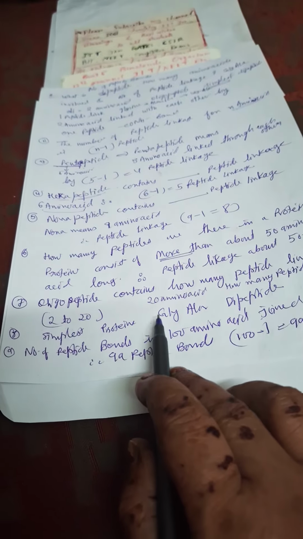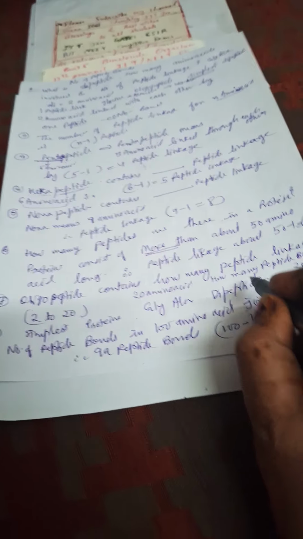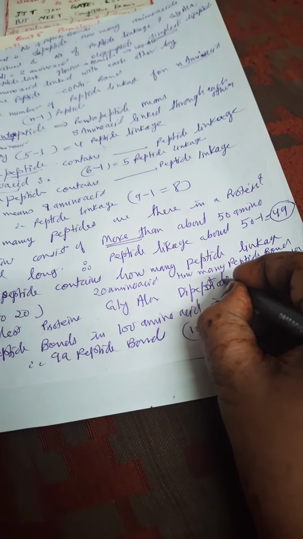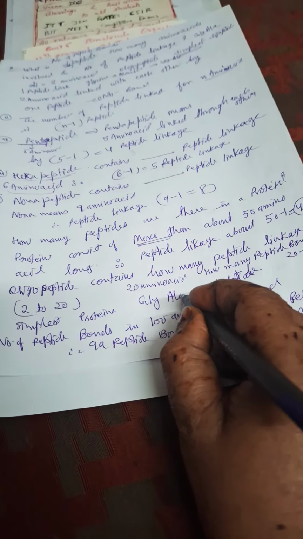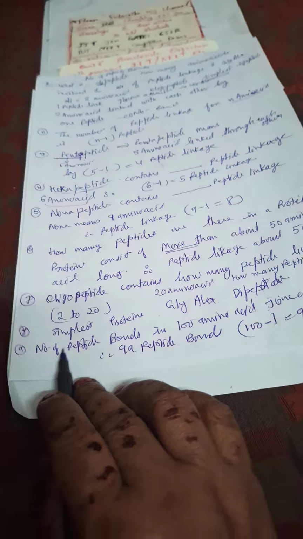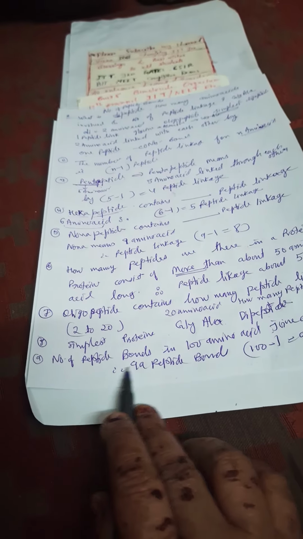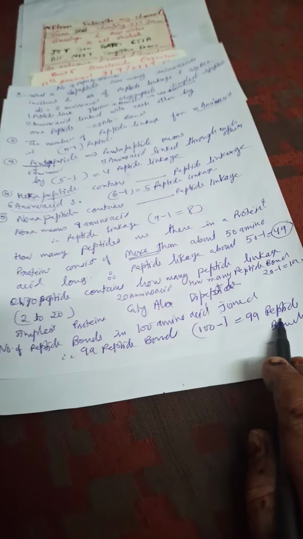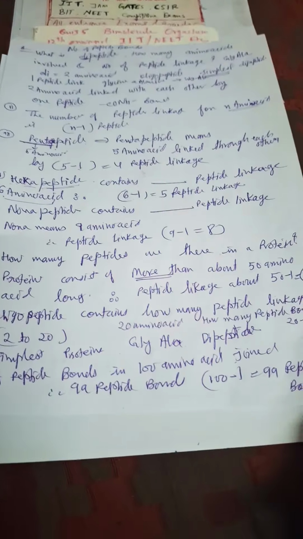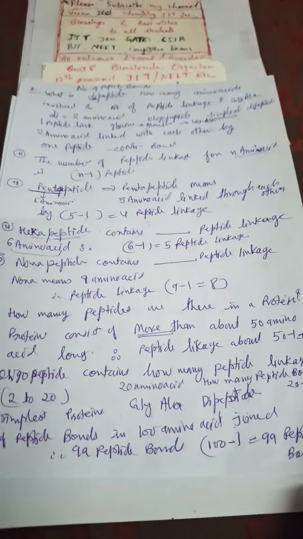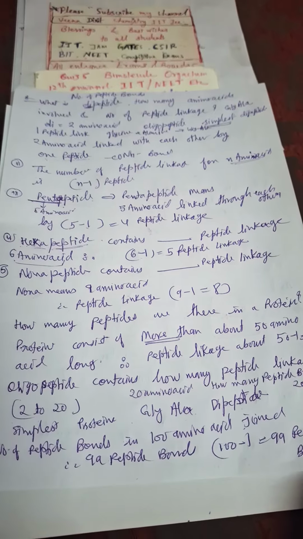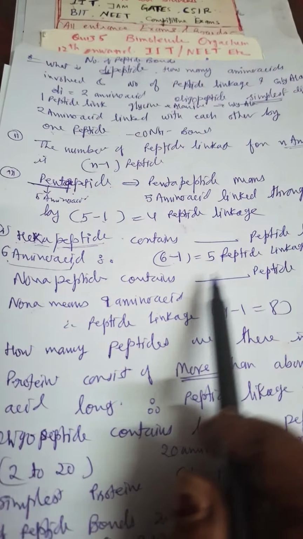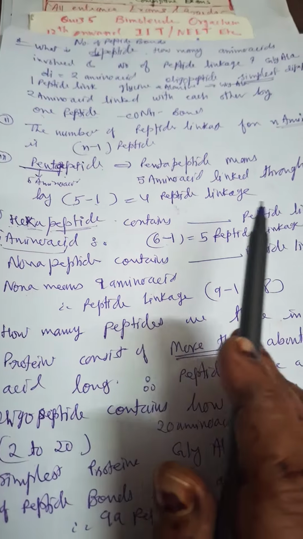Simplest protein, I told you, glyala, that is a dipeptide. Here sometimes I am missing some words, so please bear with me, you do it yourself. Okay, glycine and alanine. Now, number of peptide bonds in 100 amino acids: 100 minus 1, that is 99. Okay, in this way it is easy to remember all these things. Hexa means 6 amino acids, peptide bond will be 6 minus 1. Hepta, 7 amino acids minus 1, that is 6.